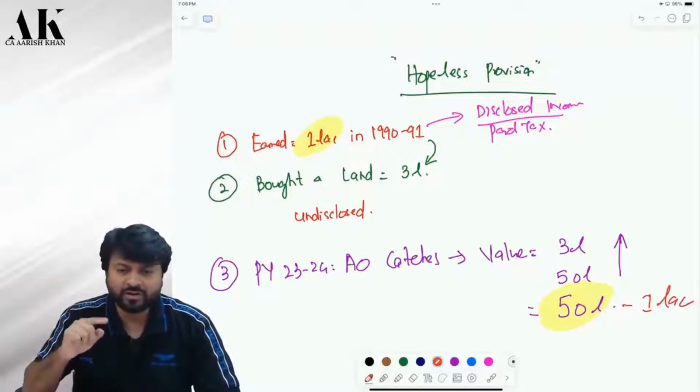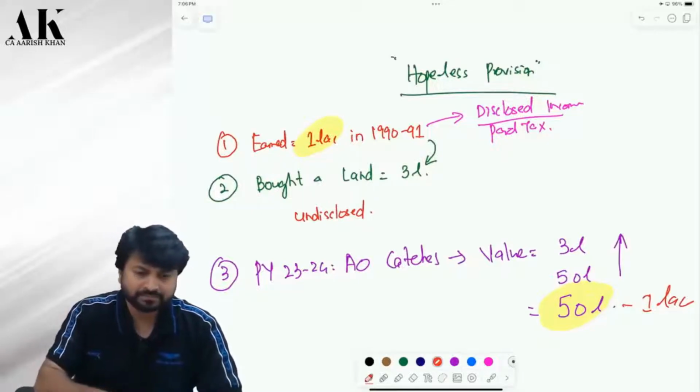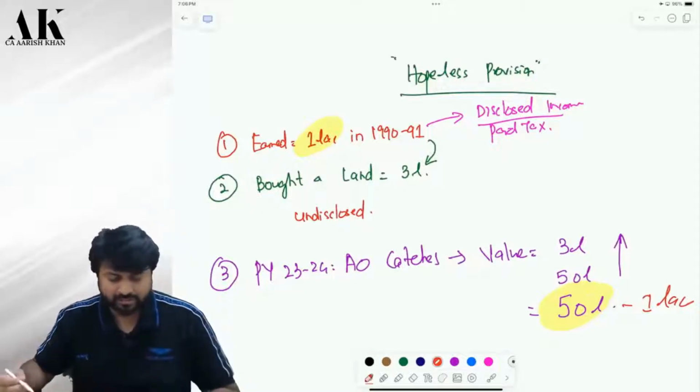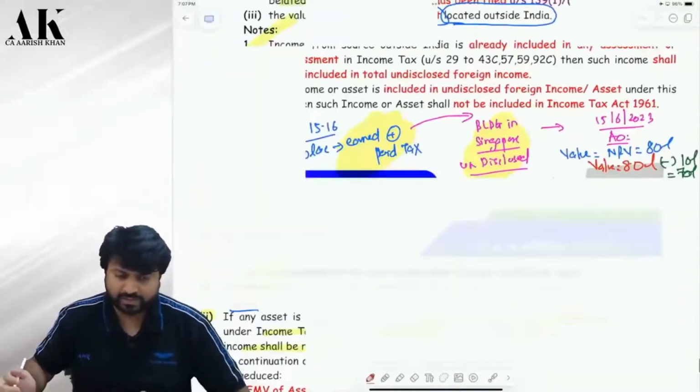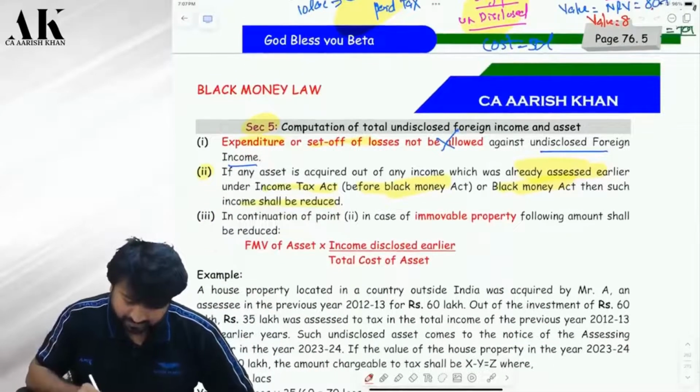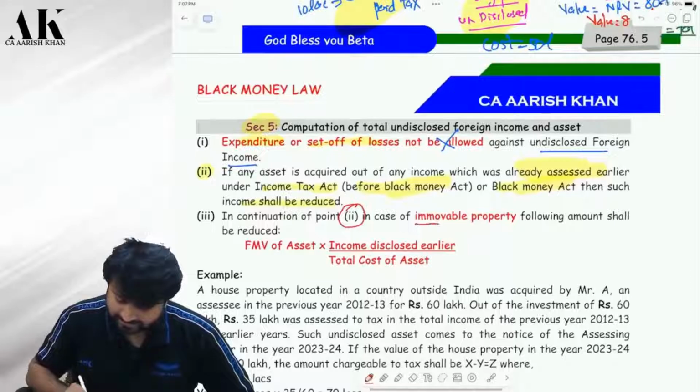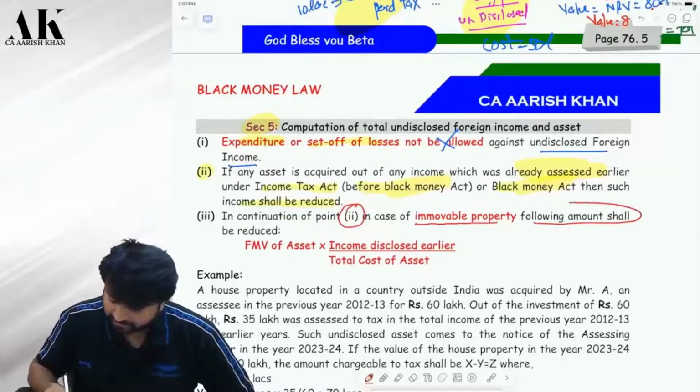Now, is it a joke or not that you are comparing the income of 1990 with the value of 2023-24? It is wrong, right? You cannot compare the income of 1990 with the value of 2023-24. That is the reason the government has given you some relaxation now. In continuation of point number 2, in case of an immovable property, the following amount shall be reduced.